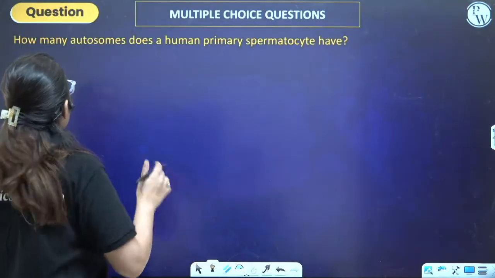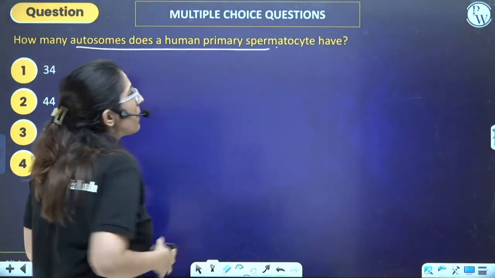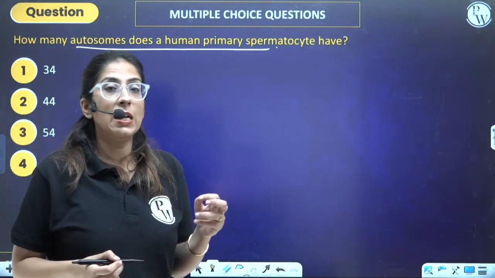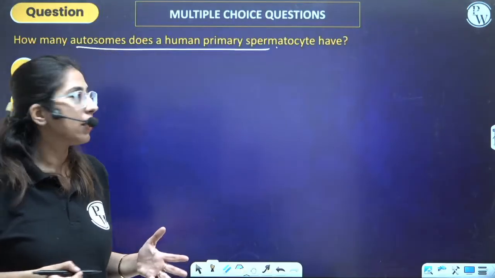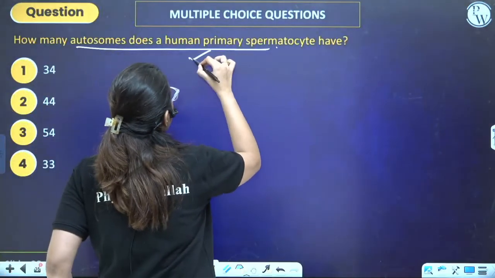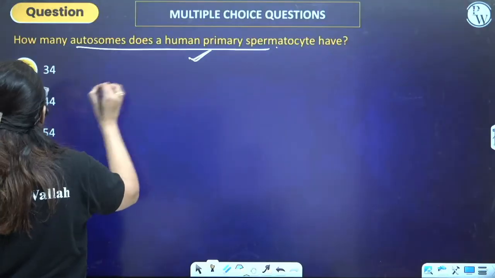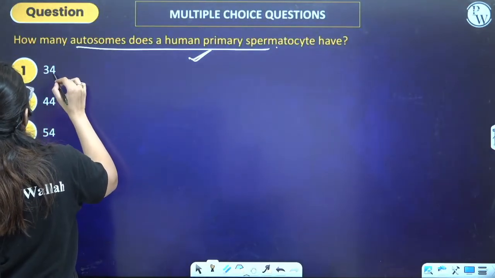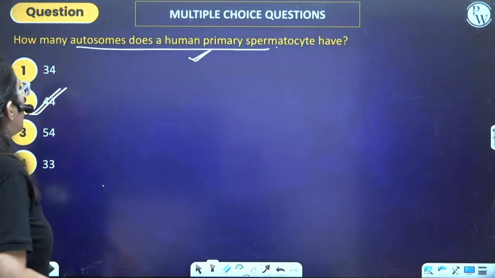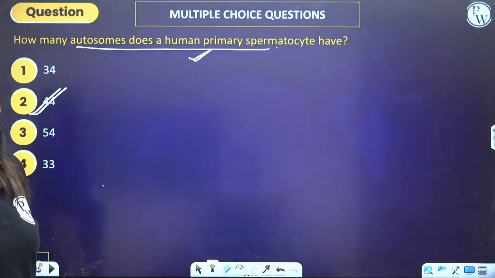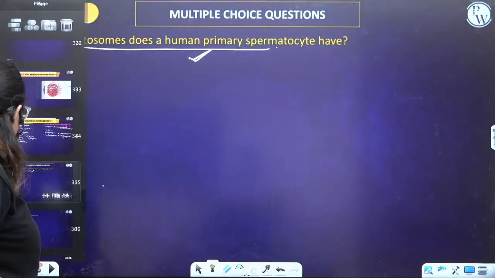Read this question. How many autosomes does a human primary spermatocyte have? See, these type of MCQs, they will be asked in your paper. And questions, they will be super easy. Primary spermatocyte, how many will be there? Autosome will be 44, total is 46, but autosome will be 44 only. They will be diploid.